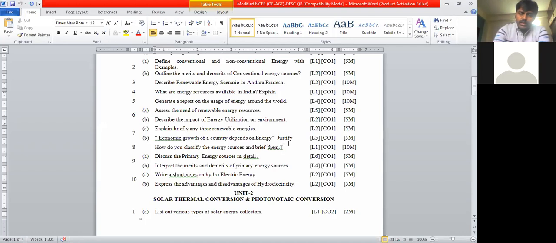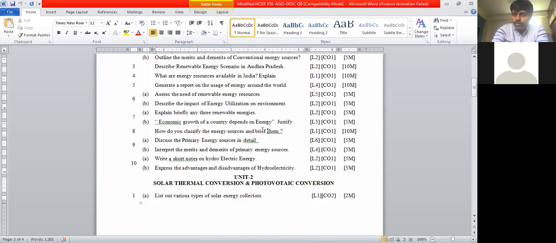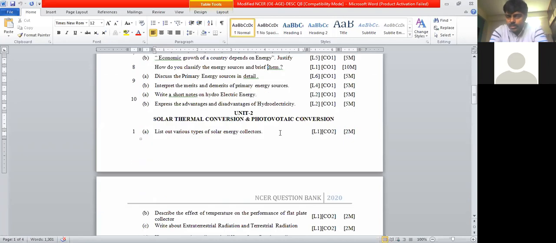Okay, so this is about the first unit, and in the next session, when I discuss the second and third units, because the second unit and third unit are going to be the smallest units, and of course the fourth unit is going to be the biggest, and second and third are small. So that's why in the coming class, in the next sessions, I'm going to discuss the question bank of the second and third units both. Both I'll discuss in the next sessions.